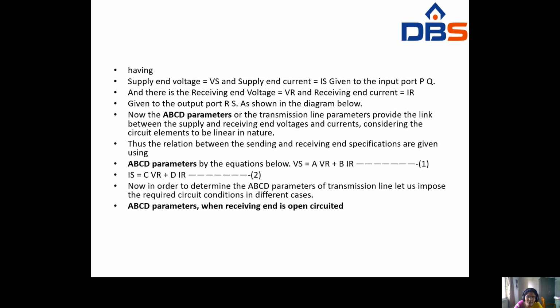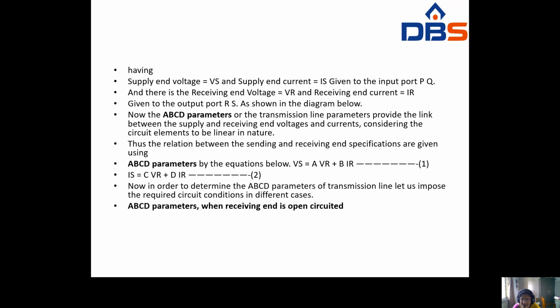The ABCD parameters are the transmission line parameters that provide the link between the supply and receiving end voltages and currents. In the network subject you discuss Z parameters, Y parameters, ABCD parameters. For the analysis and modeling of transmission lines, we assume the ABCD parameters.